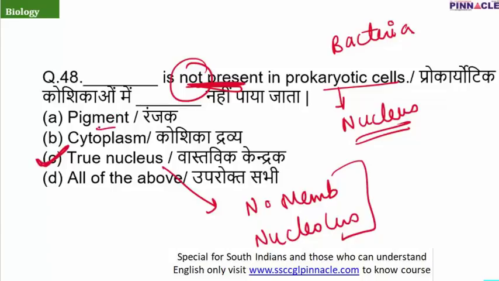Now you may get confused here about pigment, whether pigment is present in bacteria or not. Let me tell you, there are many bacteria which are chemotrophic, and for them different pigments are present. Although chlorophyll pigment is not present here, it is not the only pigment in the whole universe. There are many pigments apart from chlorophyll also.